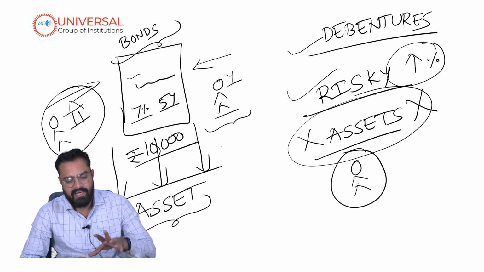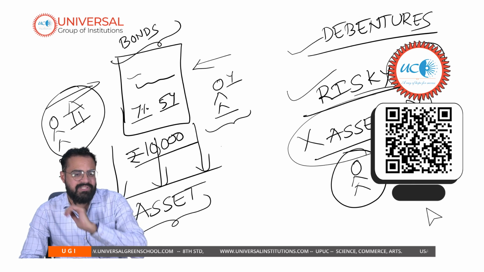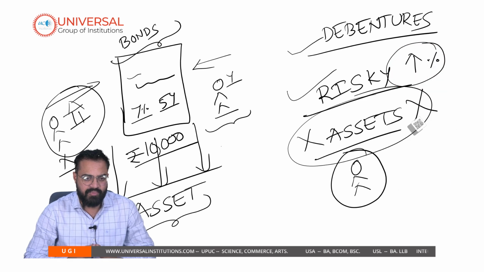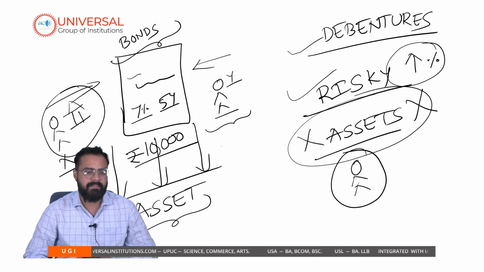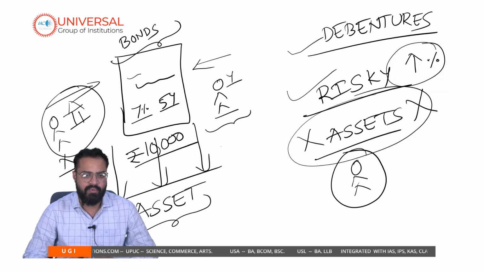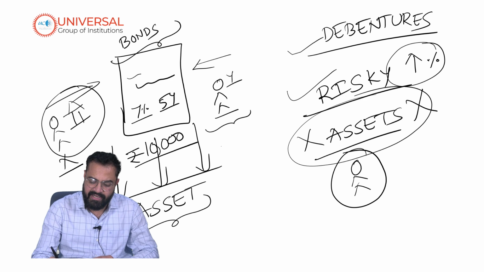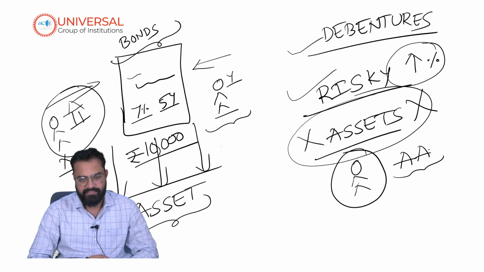So remember very clearly, all debentures happen to be bonds, and not all bonds are debentures. This is the simple difference that exists between bonds and debentures. Ideally, according to CRISIL, the credit rating agency, debentures which are rated above AA are considered a safe investment.